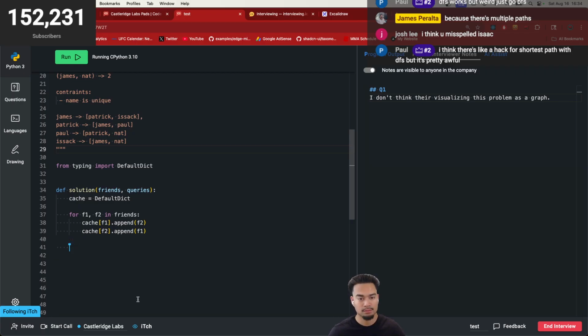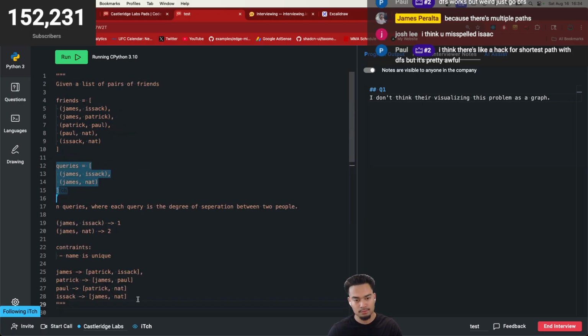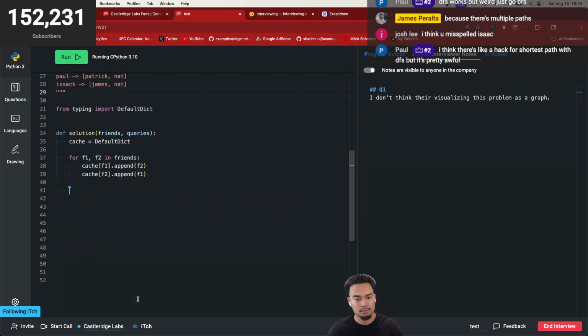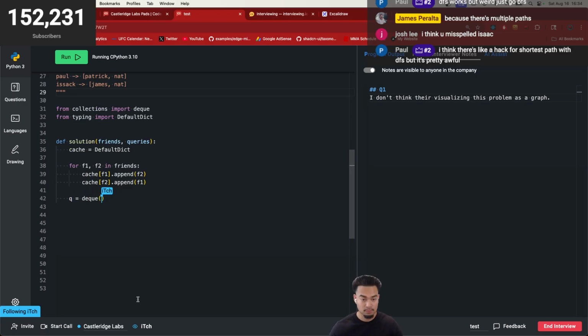Right. So now we want to iterate through queries to find the closest distance. What do we want to do here? We want to define our queue, so we're going to say DQ. Then I want to iterate through, say, F1 and F2 in queries. I want to find the distance.